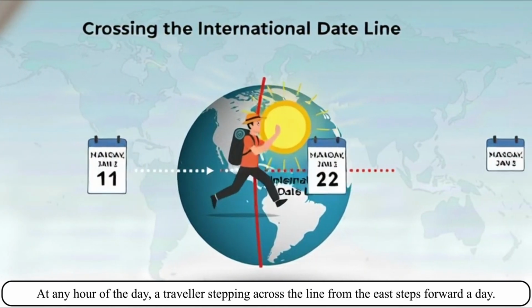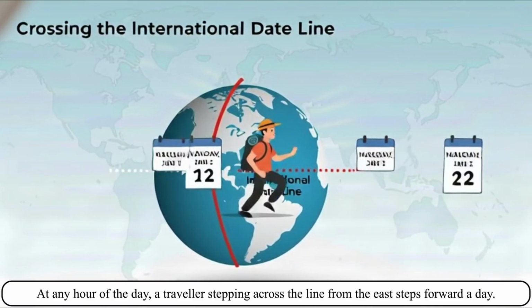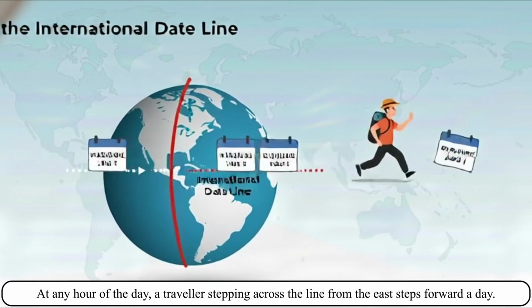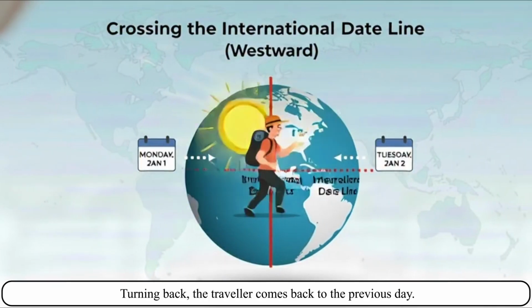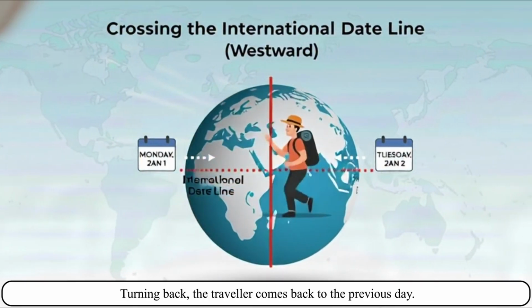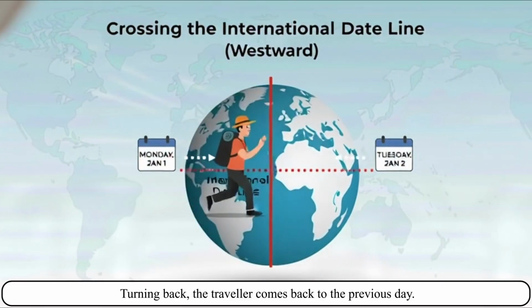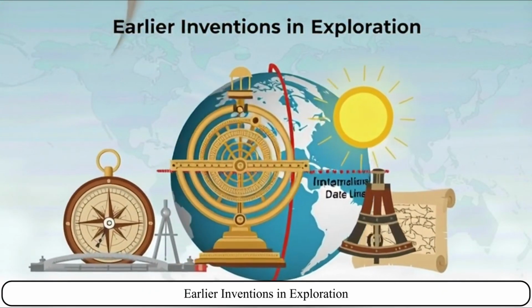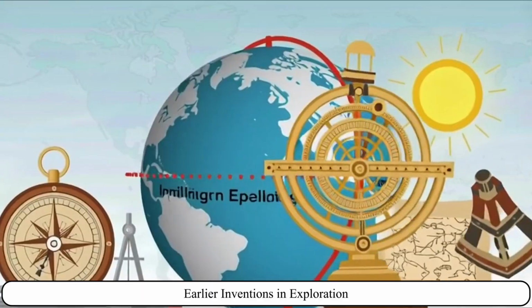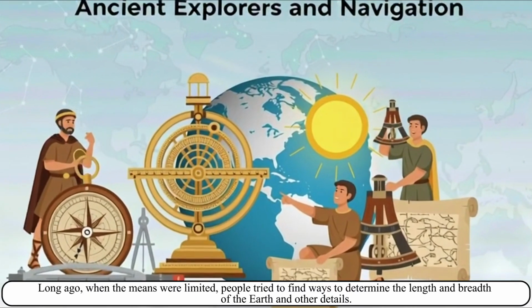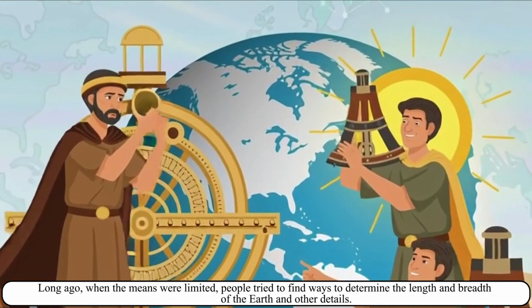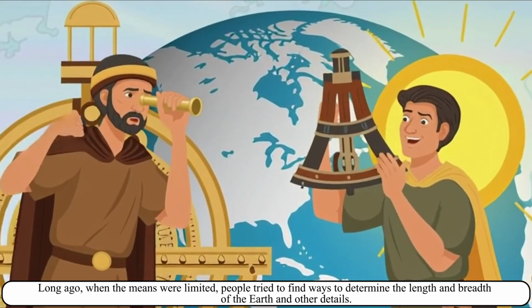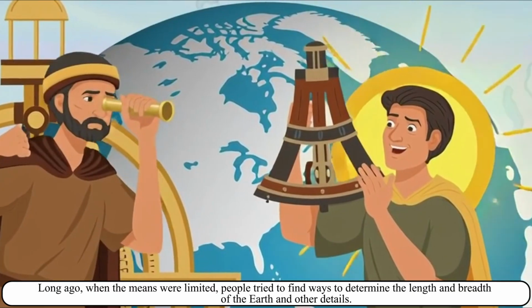At any hour of the day, a traveler stepping across the line from the east steps forward a day. Turning back, the traveler comes back to the previous day. Earlier inventions in exploration. Long ago, when the means were limited, people tried to find ways to determine the length and breadth of the earth and other details.